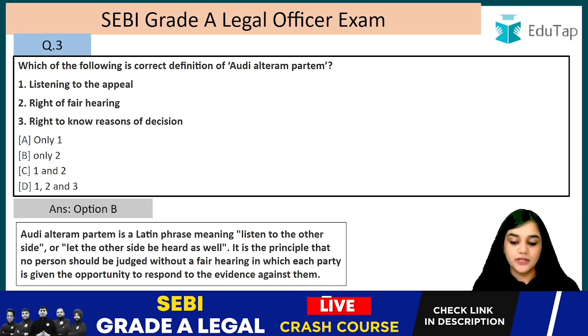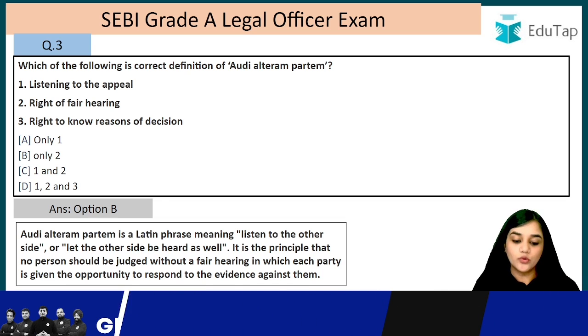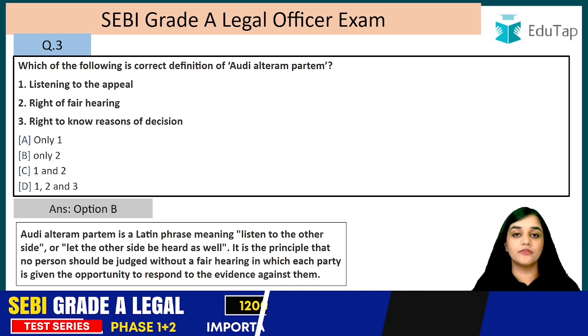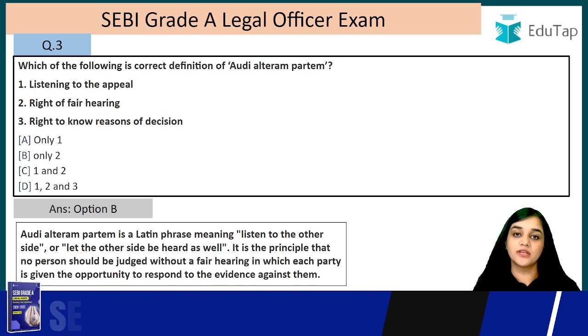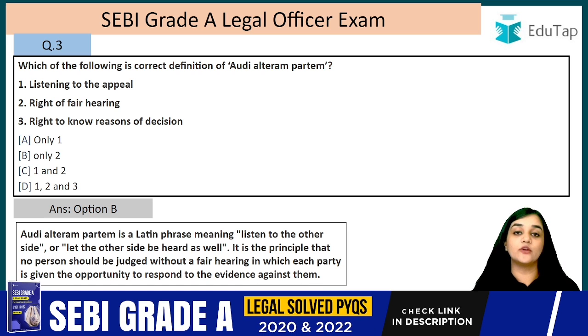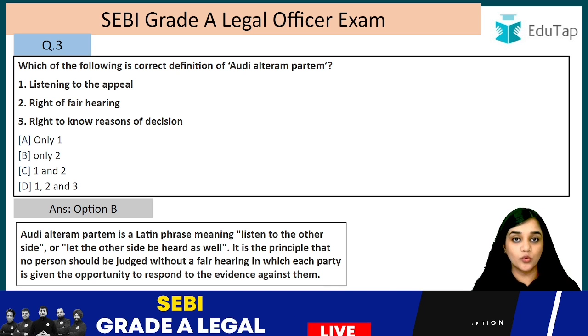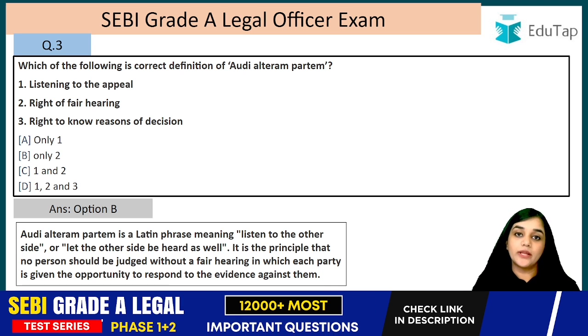It is the principle that no person should be judged without a fair hearing, in which each party is given the opportunity to respond to the evidence against him. So everybody has to be given an opportunity to defend themselves, right? So this is the right of fair hearing. Further, it has two other principles. The first one is notice, that the other party should have notice of such proceedings, and the other one being hearing, right? So the right of fair hearing, or audi alteram partem.